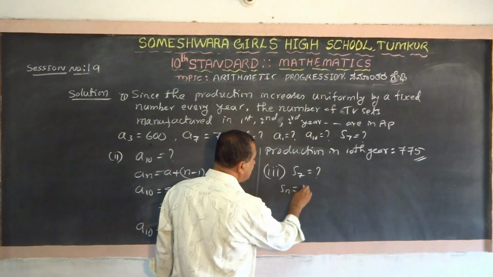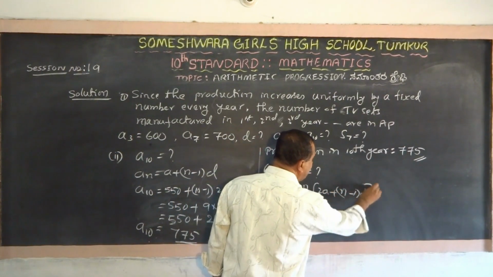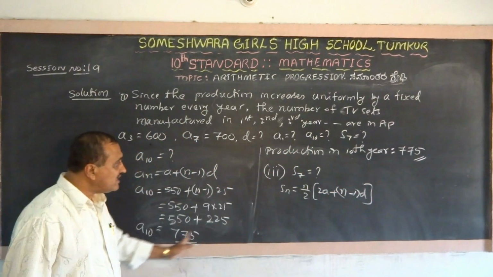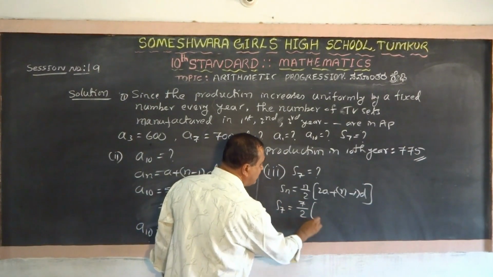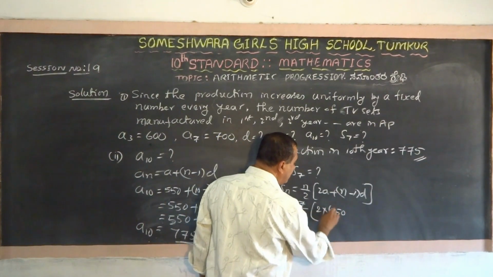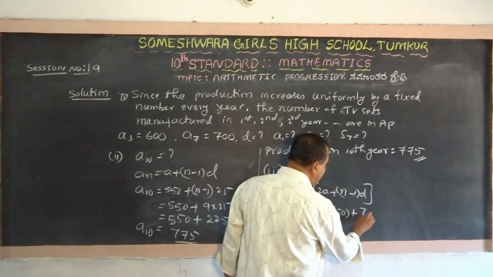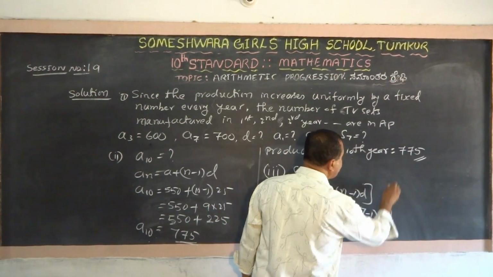Sn equals n by 2 into 2a plus n minus 1 into d. Substitute all the values. S7 is equal to 7 by 2 into 2 into a, which is 550, plus 7 minus 1 into d, which is 25.